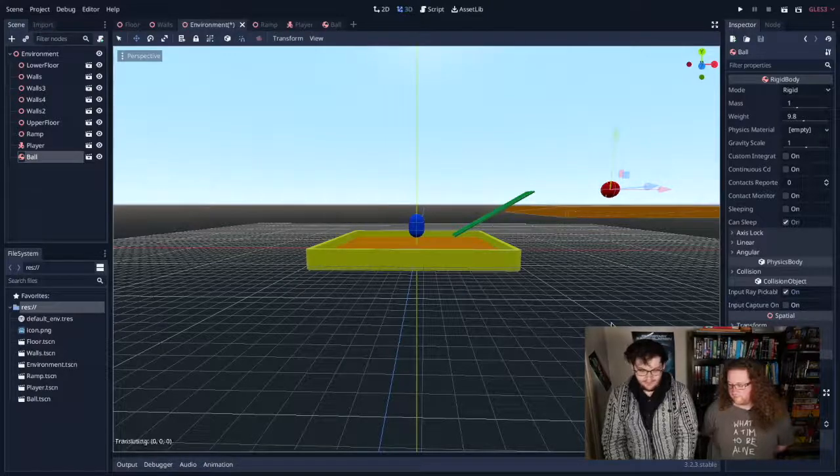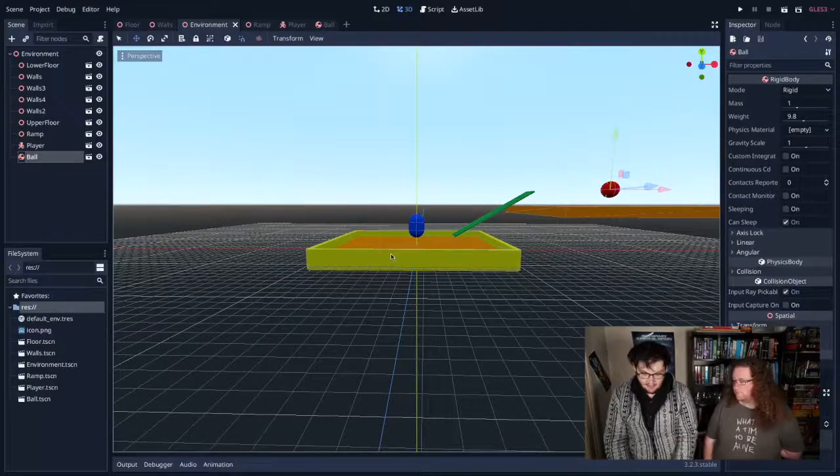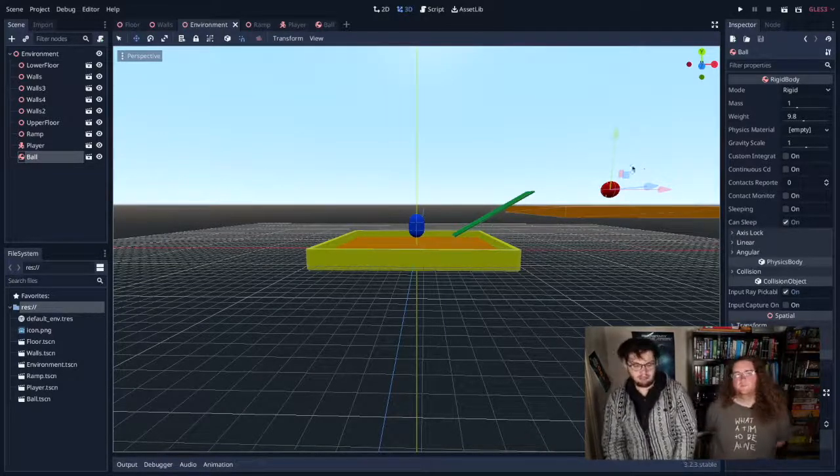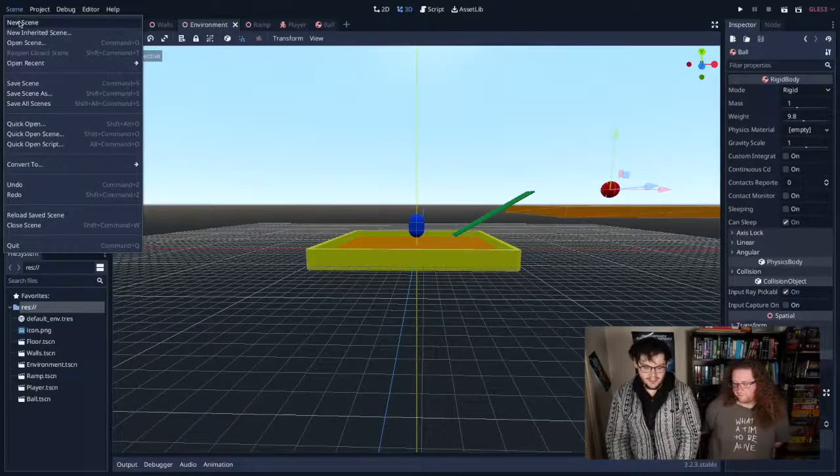But right now, it's going to sit there. I'm going to make a goal now, because we're going to make a little game where this little player, tic-tac, has to push this ball into a goal. That's what we're going to do. Marvellous. New scene, once again.